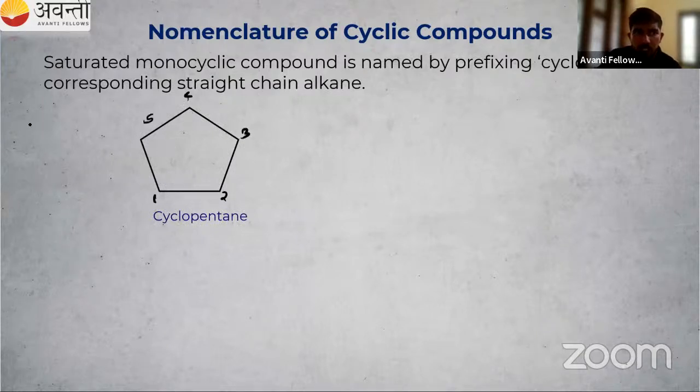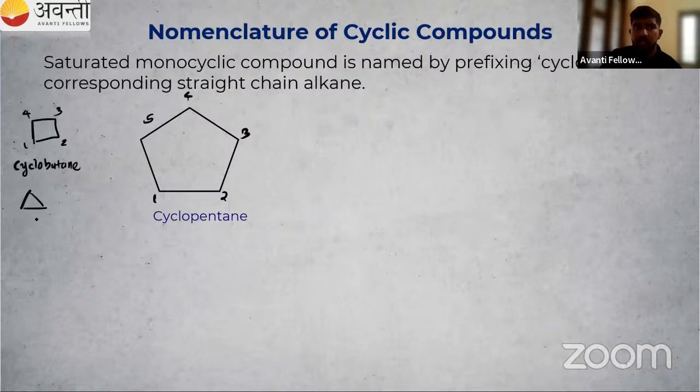Suppose what is the name of this one? 1, 2, this is closed, 3, 4. So I can write cyclobutane. What about this one? It's a three-membered ring, so I can write cyclopropane. Why ane? There is no double bond or triple bond, only single bonds are present.